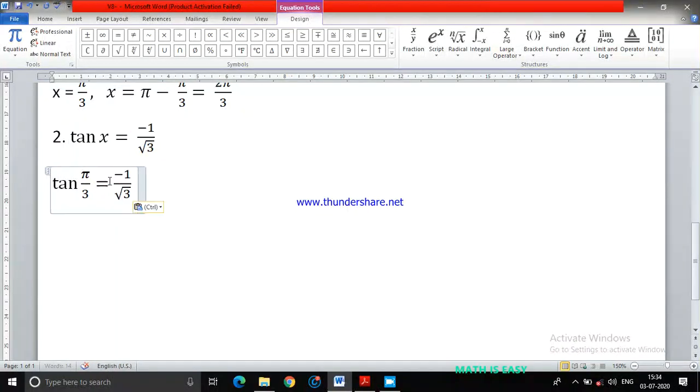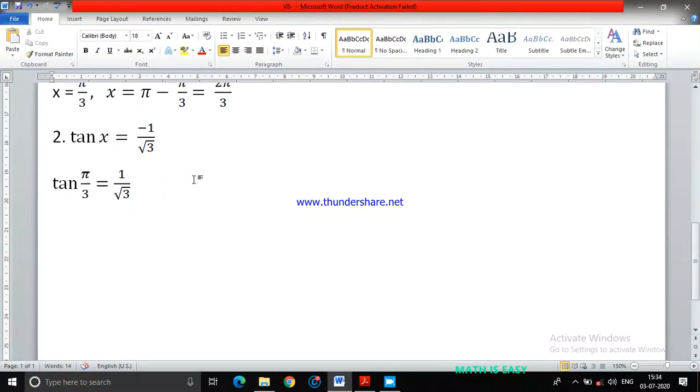Let me copy the same term, but let me remove the minus sign. Okay, tan pi by 3 equals 1 by root 3. I know it is. Now, but I want tan x is minus 1 by root 3. So tan is negative in the second quadrant as well as the fourth quadrant. In the second quadrant, how do you write? Can I write this as pi minus pi by 3?